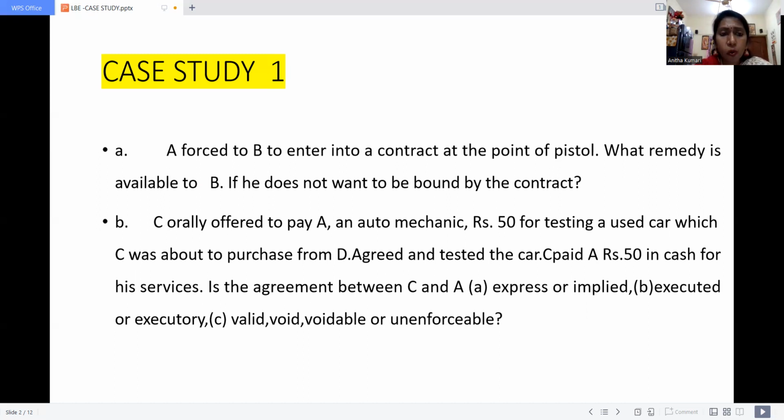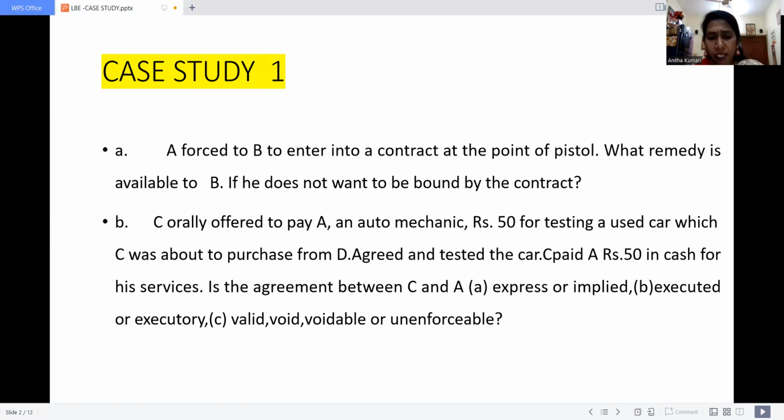Case study 1B. C orally offered to pay A, an auto mechanic, ₹50 for testing a used car, which C was about to purchase from D. A agreed and tested the car. C paid ₹50 in cash for his service. Is the agreement between C and A express or implied? Executed or executory? Is it a valid, void, voidable, or unenforceable contract?